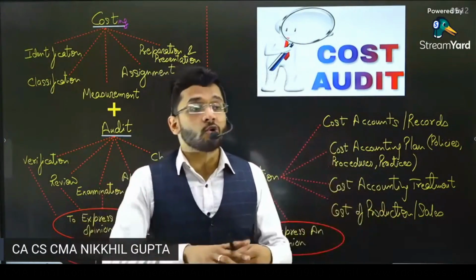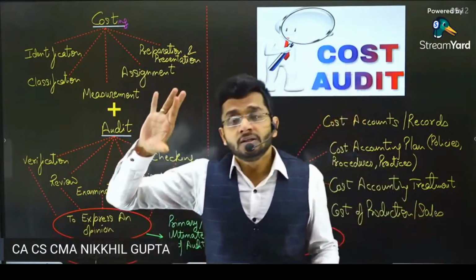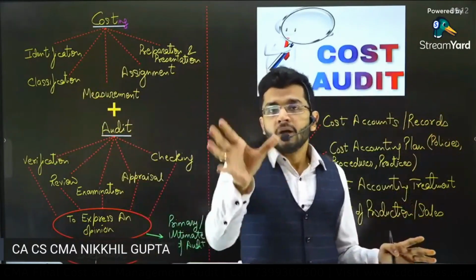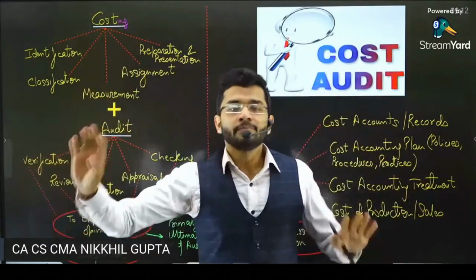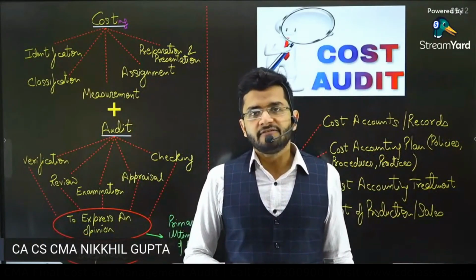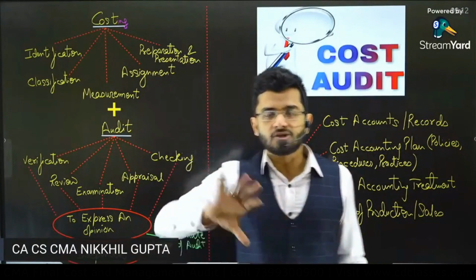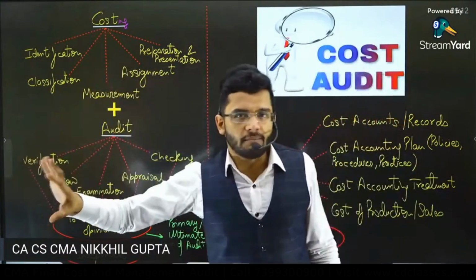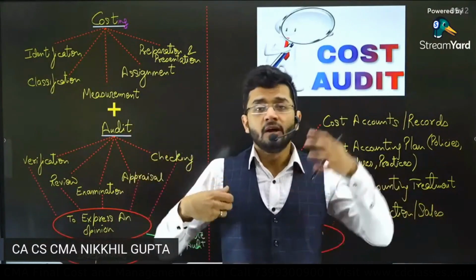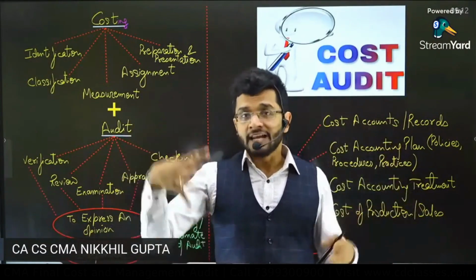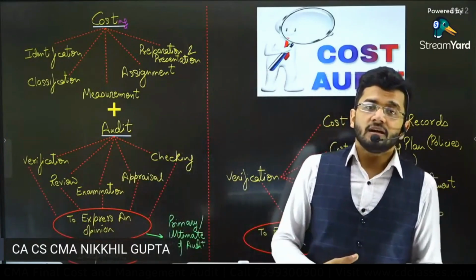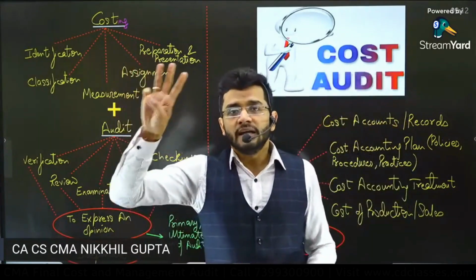What is cost audit? Let me first tell you, the entire paper is of 100 marks, paper number 19, divided into two parts, cost audit and management audit. Cost audit would command almost 65 marks weightage in your examination, and management audit will command 30 to 35 marks. Management audit is entirely a theoretical part of your syllabus, covered in 3 study notes.